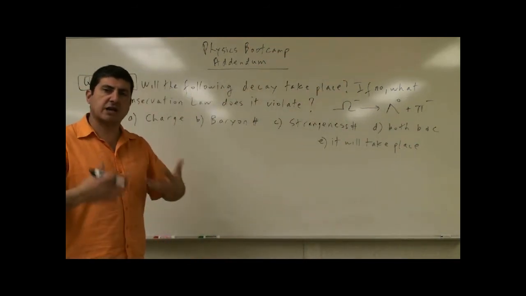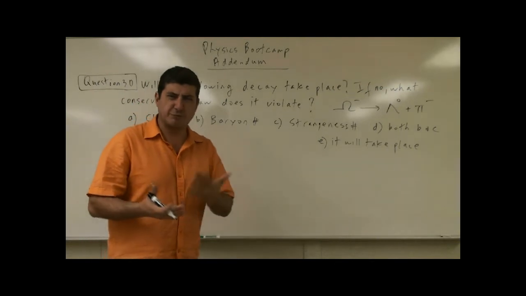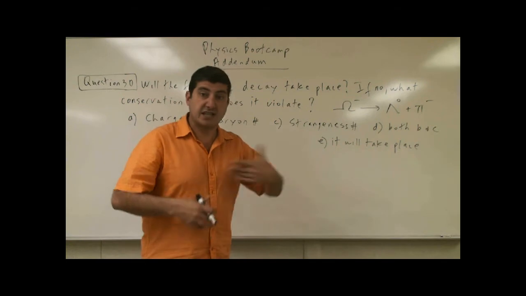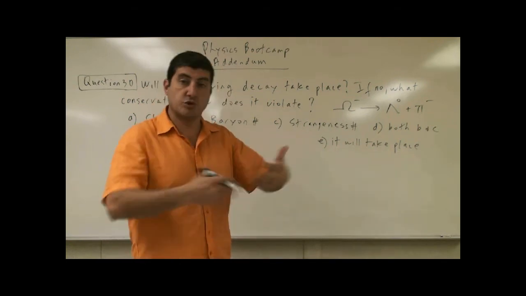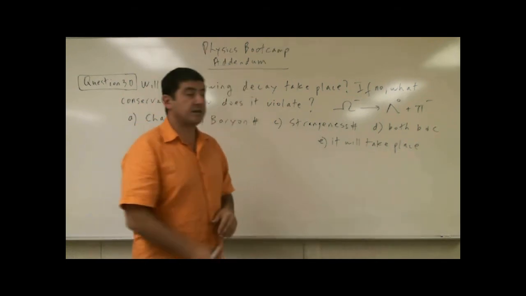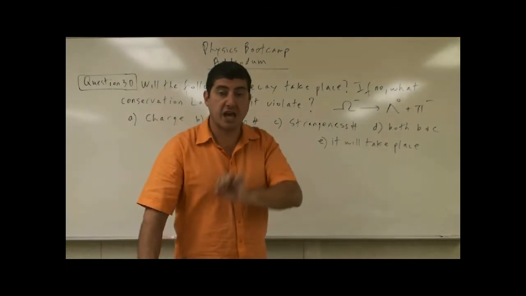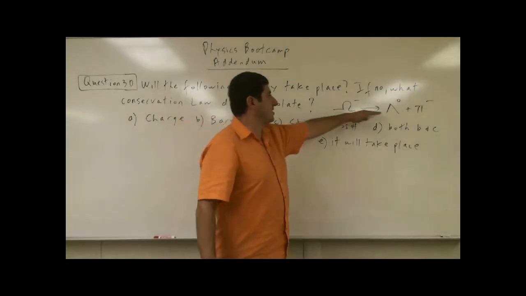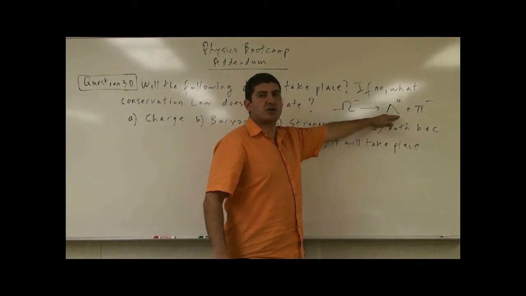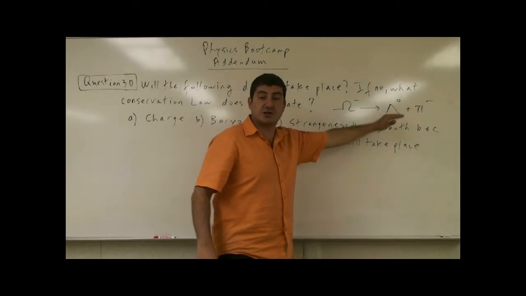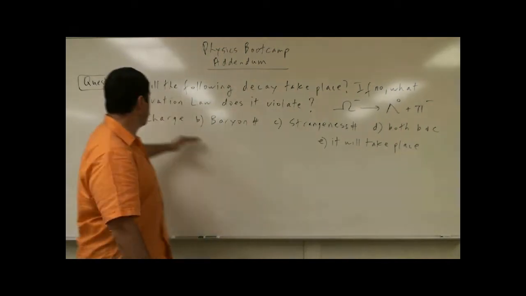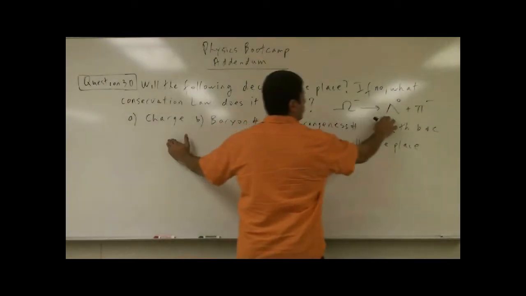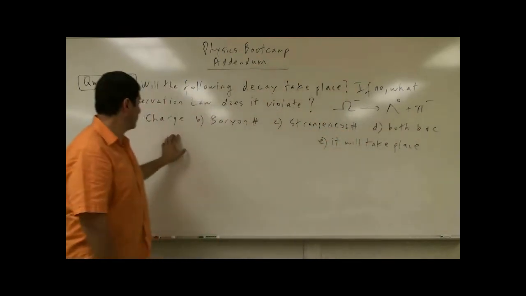Okay? So a lot of these particles that we are talking about, baryons, mesons, they are very unstable and they decay immediately into other particles. And we have discovered the decay mode of a lot of the particles. So if you are given a certain decay mode, you have to determine whether it is allowed by certain conservation laws. We know that the charge has to be conserved. The charge on the left must equal the total net charge on the right.